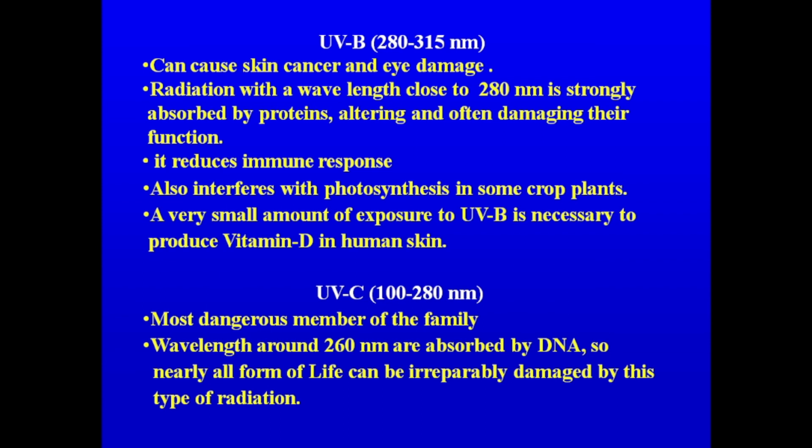So the DNA molecule can absorb the UVC radiations and undergo permanent changes. These permanent changes are referred to as mutations. And DNA affected with mutations may lead to the development of severe cancers and other disorders within the body.